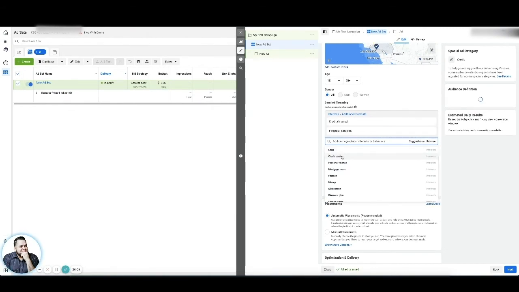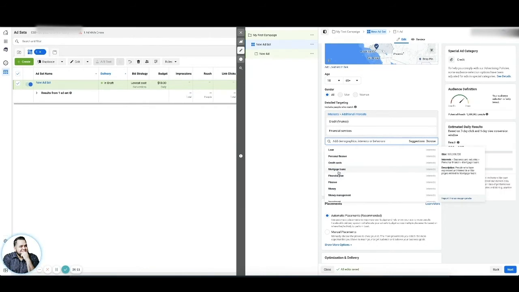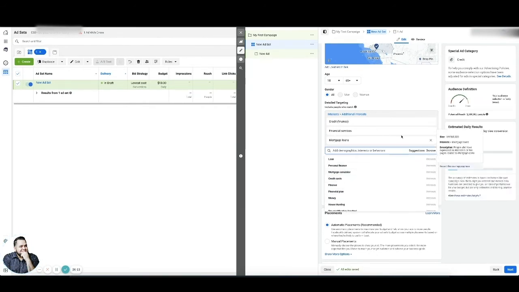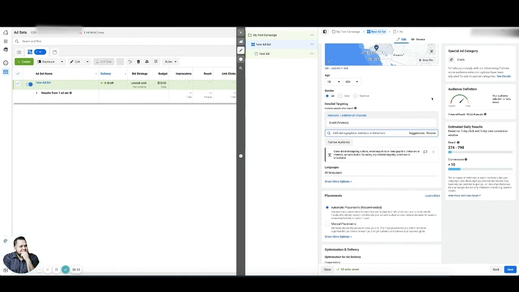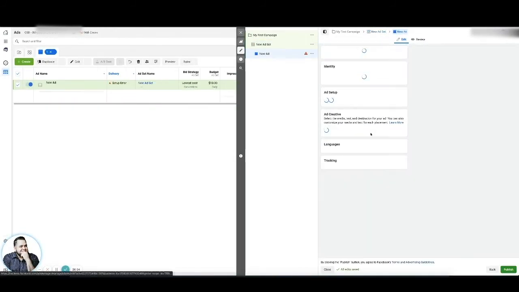The thing you don't want to do is start stacking them like this. I really do not recommend doing this because you're not going to be able to figure out which one of these interests is going to give you the best leads. So we'll stick with one, credit finance. Okay, so now we have where we're targeting, what we're targeting for, what interests we're targeting, our placements, and our daily budget. And then we come over to the ad.